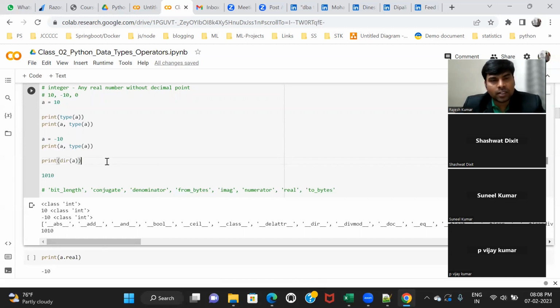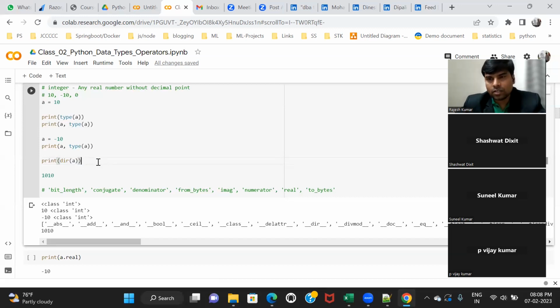How is it related with the dir function? dir indicates which type of attributes, what the attributes of A or something are.